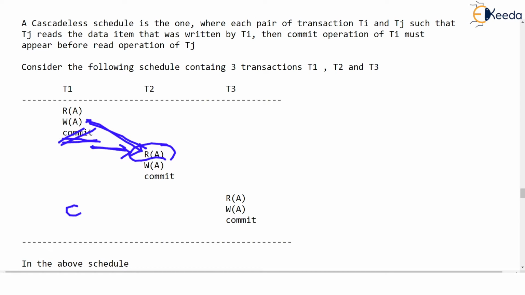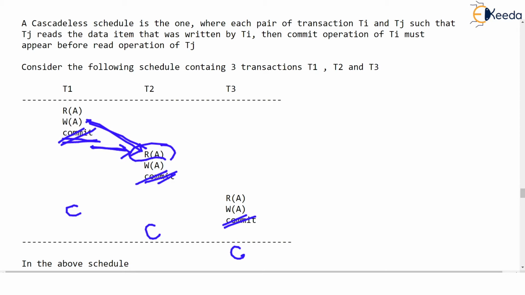And the commit of T2, which I am striking out now, was written after the commit of T1, somewhere here, after the commit of T1. And similarly, the commit of T3, which I am striking away here, was written somewhere after the commit of T2. Then this schedule is cascadeless. Please try to understand. This schedule is still cascadeless, but it is not strict.